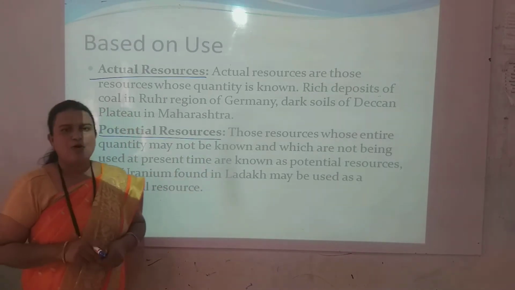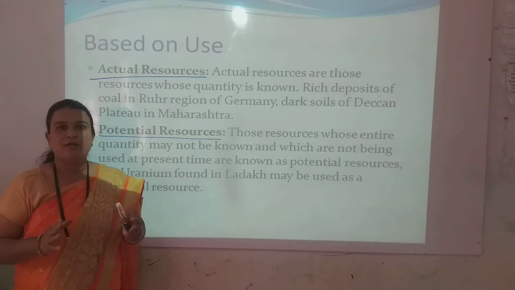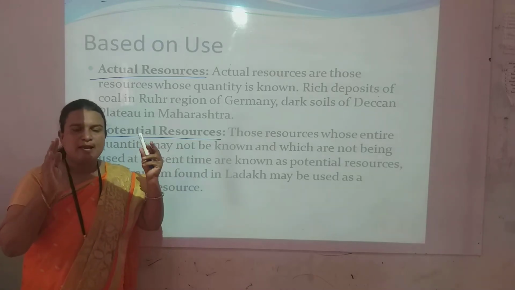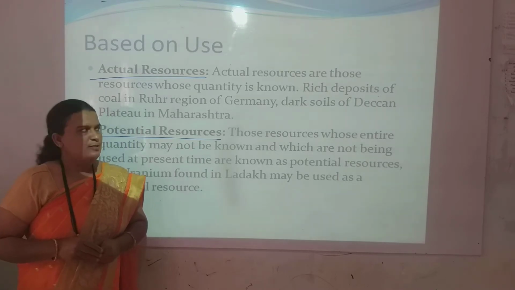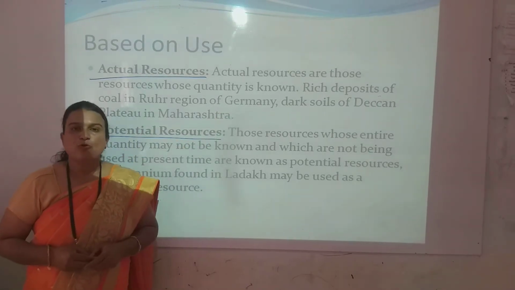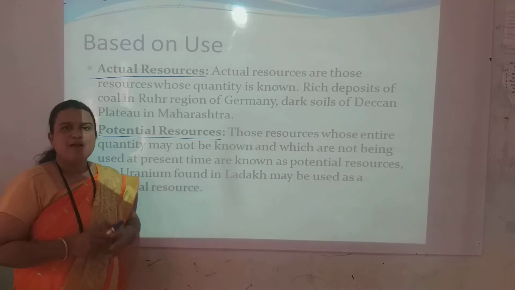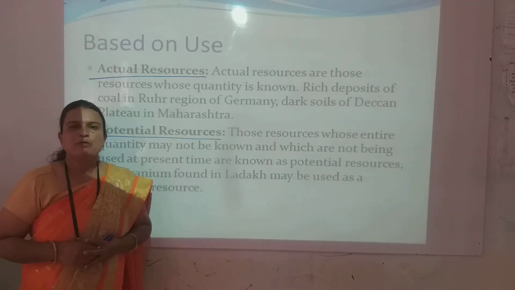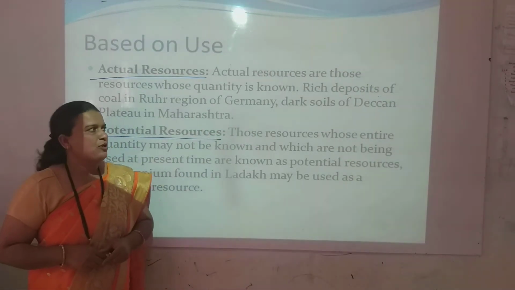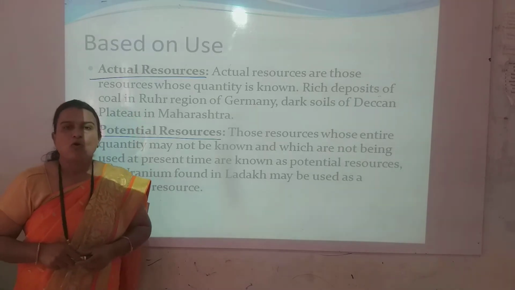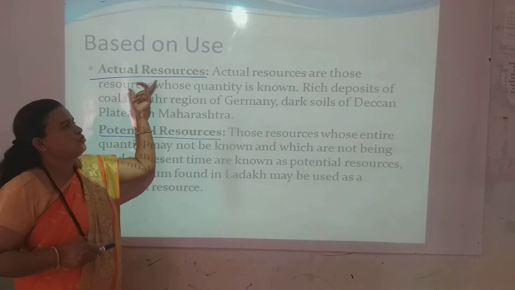So which resources are called actual resources? Actual resources are such resources whose quantity, whose deposits in exact proportion, we know. Such as in Germany, rich deposits of coal, one type of mineral, are available, and we know how much coal is available in Germany. Like that, the dark soil of the Deccan Plateau in Maharashtra, its quantity is also known. So these resources come in the actual resources category.